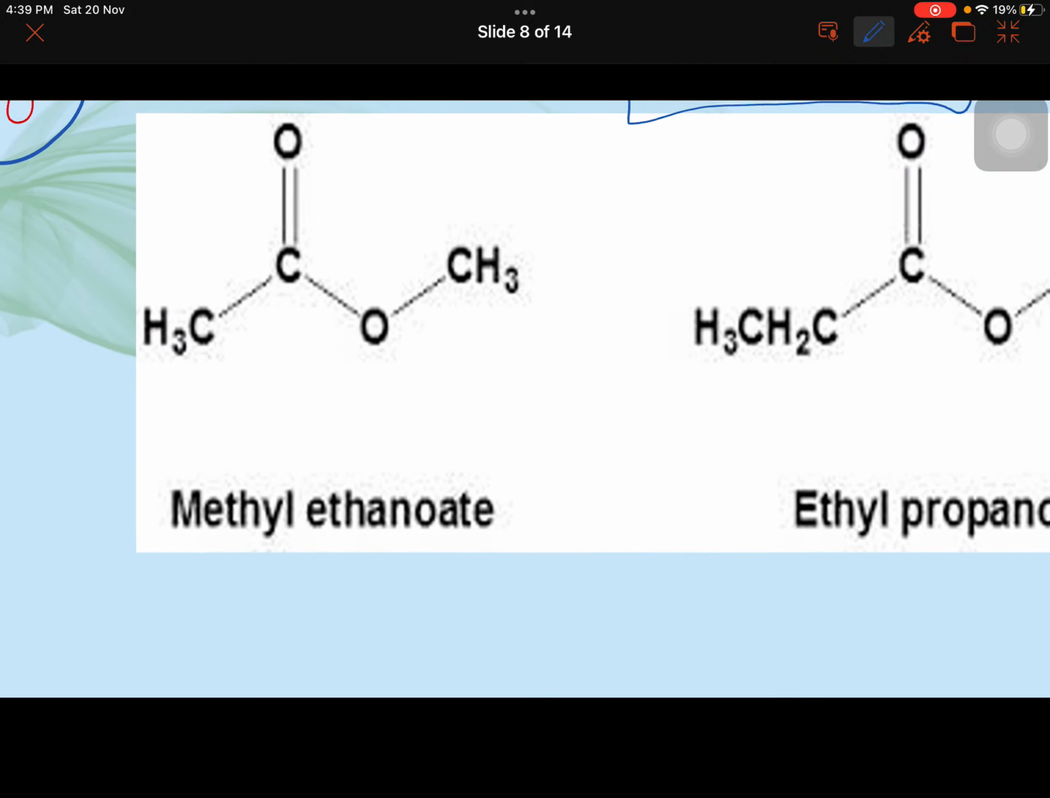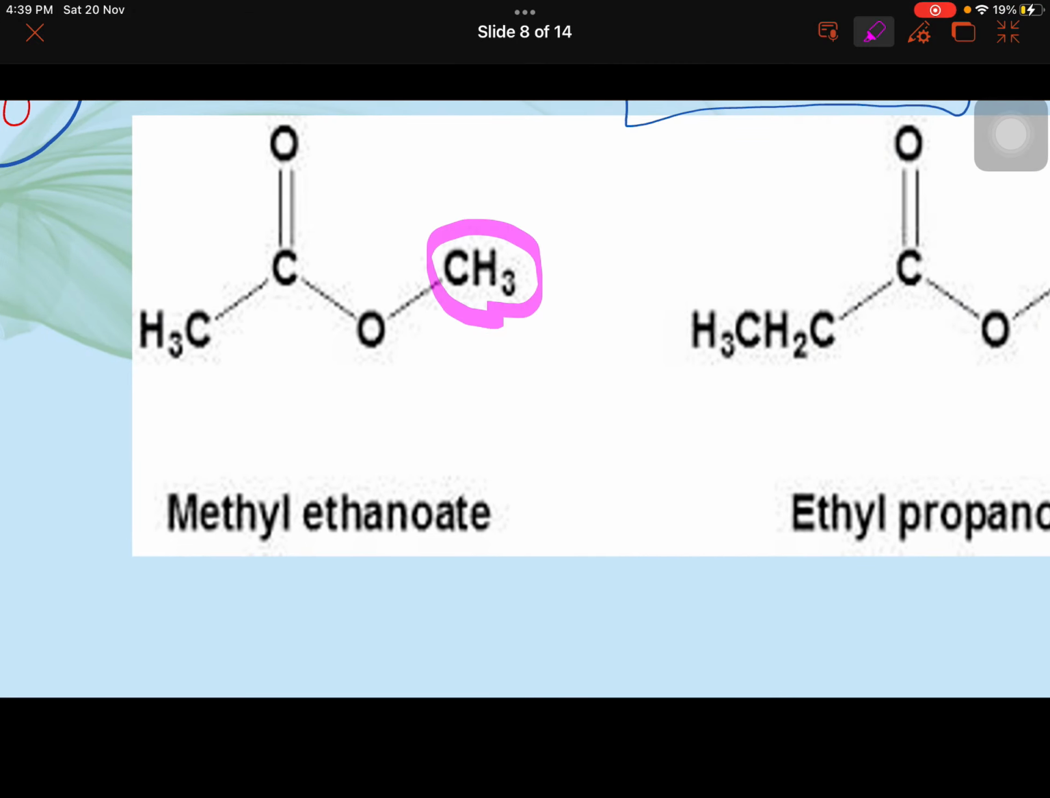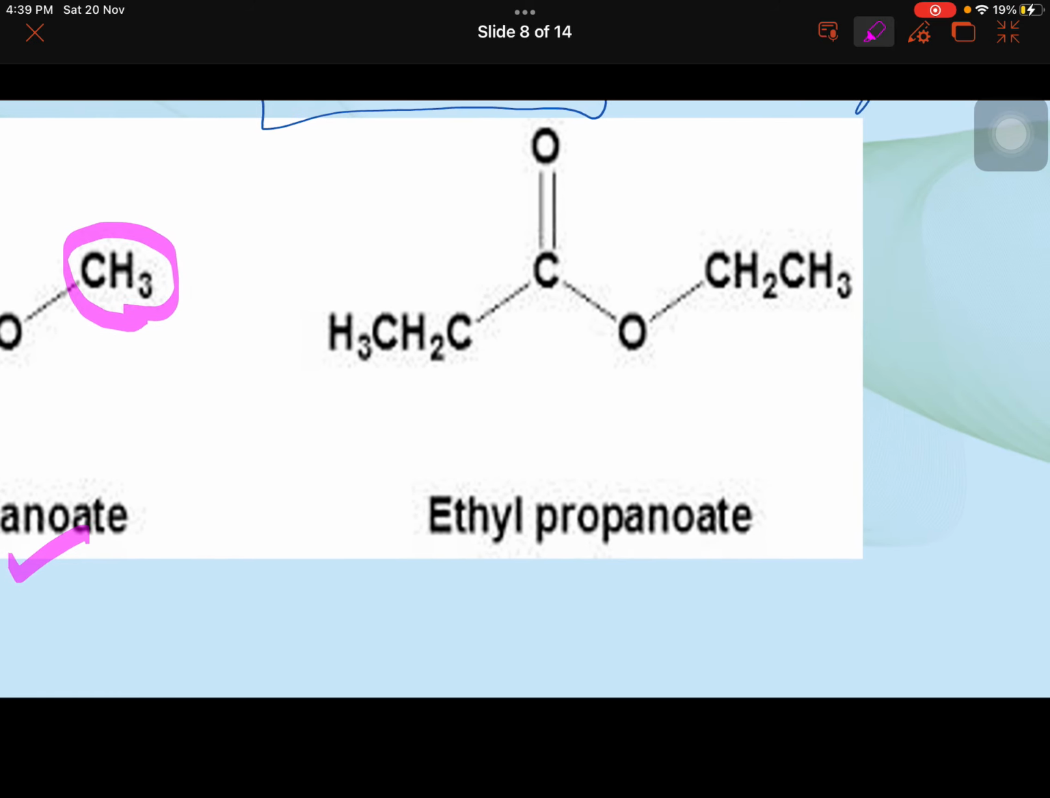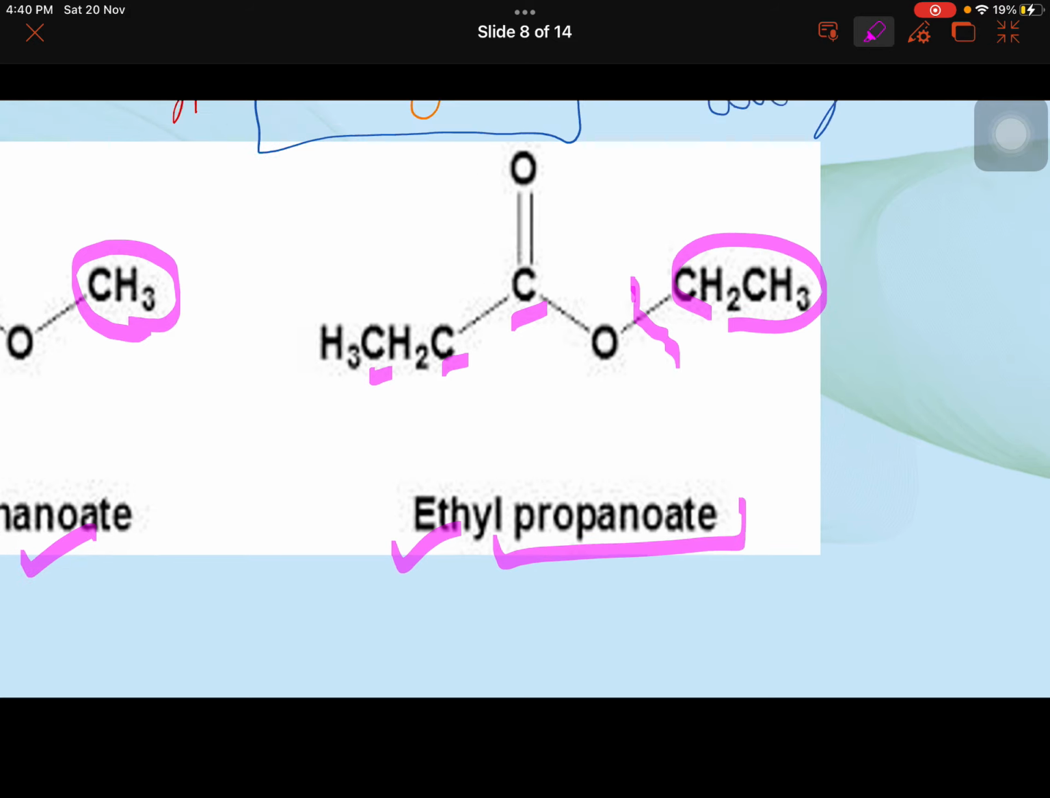See the example here. This part after oxygen is coming from alcohol. So this is methyl, and there are two carbons, ethanoate. In this one, after oxygen, this part is ethyl, and there are 1, 2, 3 carbons, propanoic acid. From propanoic acid, propanoate. This is how you write the name.